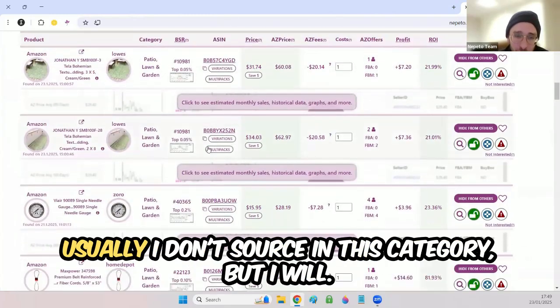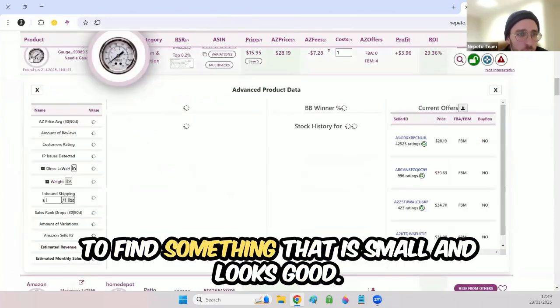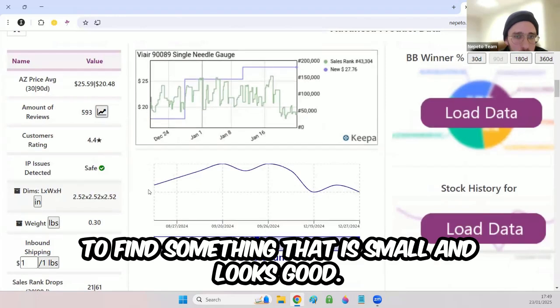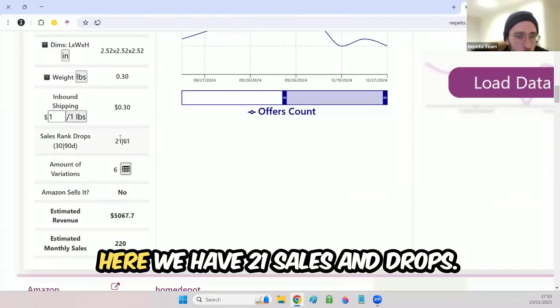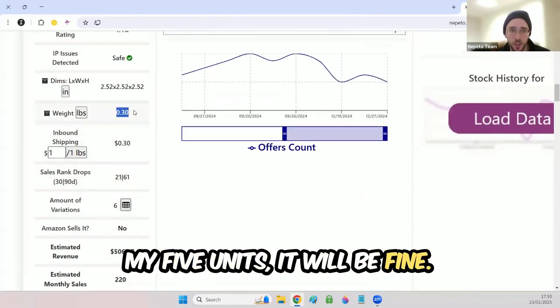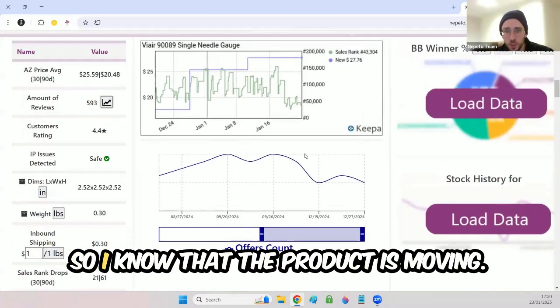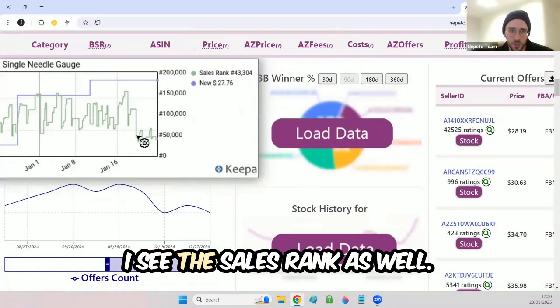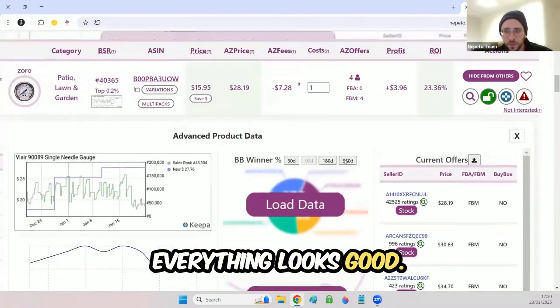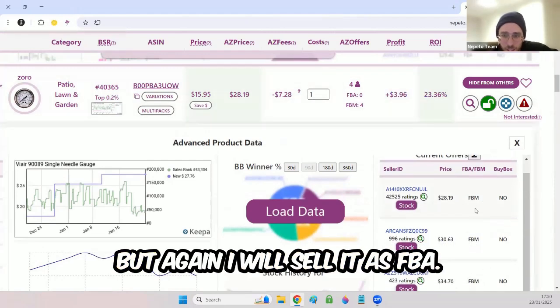Let's check for something. Usually I don't source in this category, but I will go with you and I will try to find something that is small and looks good. Here we have 21 sales and drops. It means that if I buy my 5 units, it will be fine. It's not heavy, which is great. I see the offer count moving as well, so I know that the product is moving. I see the sales rank as well. Everything looks good. Now I have $4 profit, 24% ROI, but again, I will sell it as FBA.